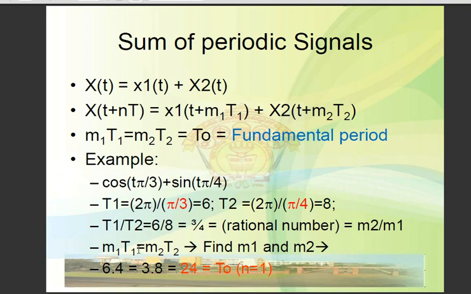Then we go for finding m1 into T1 is equal to m2 into T2. So we find m1 and m2 here, that is, the fundamental period is either 6 multiplied with 4, or it would be 3 into 8. Because the numerator is 3, T is equal to 3 into T2, or it has to be 4 into T1. So the fundamental period of the signal is 24.